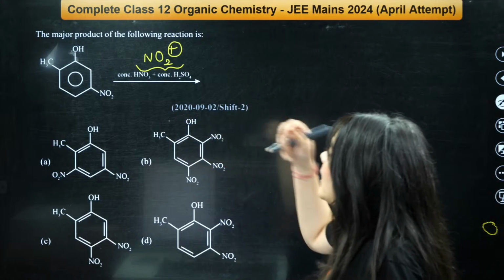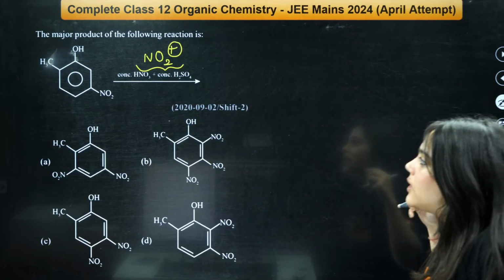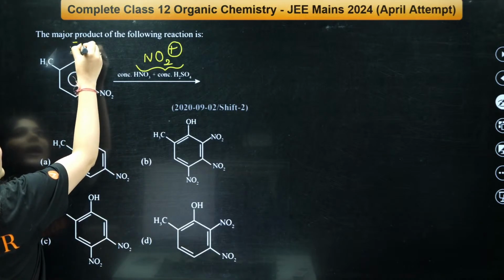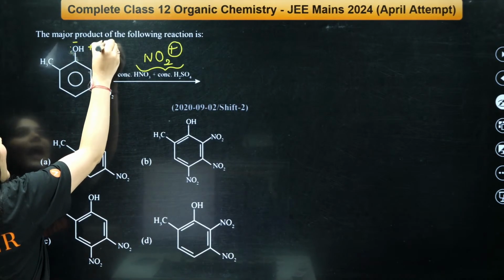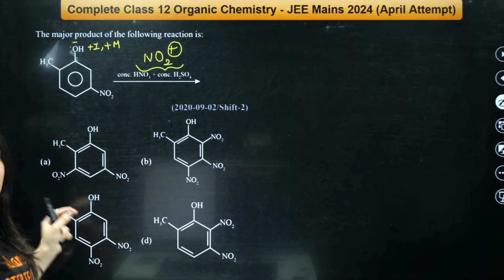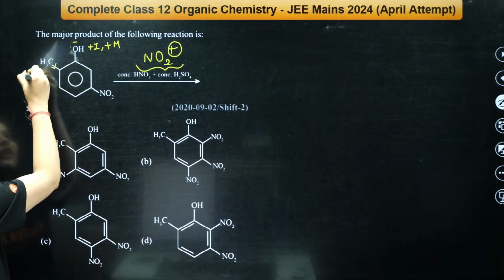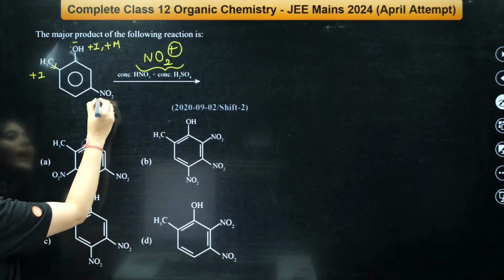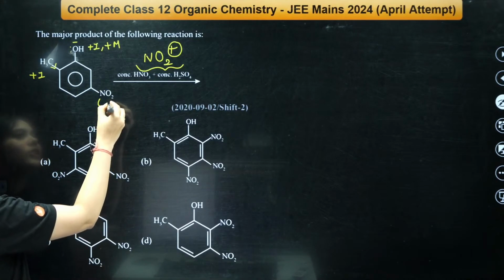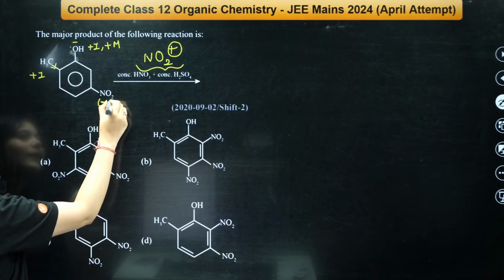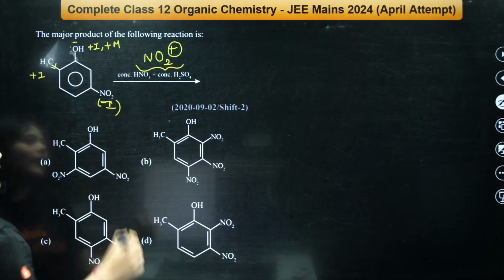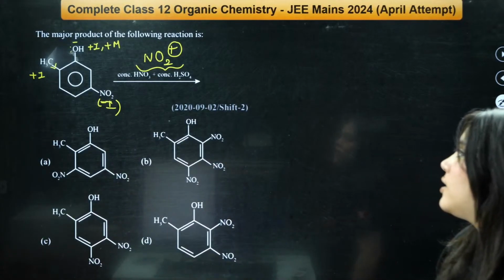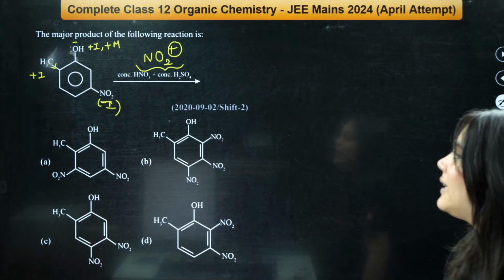So out of these species, here OH shows the plus I as well as the plus M effect, isn't it? Here CH3 shows just the plus I effect. Here NO2 at the meta position will actually show the minus I effect. That is it. NO2 here is at the meta position. So where will the NO2 plus attack now?